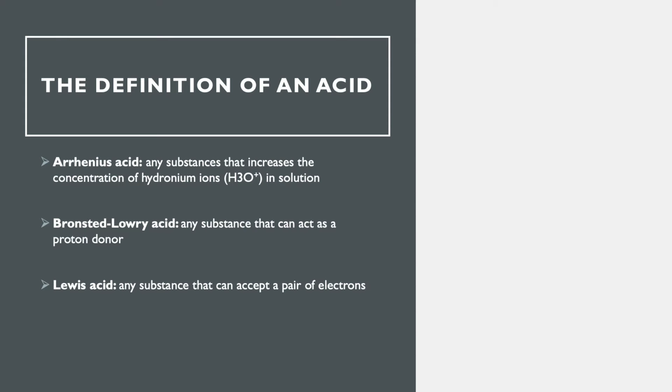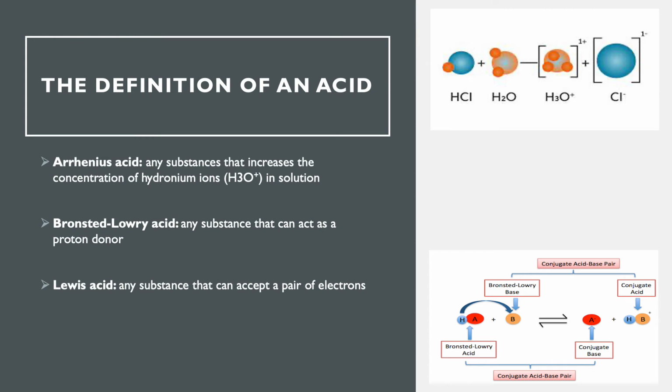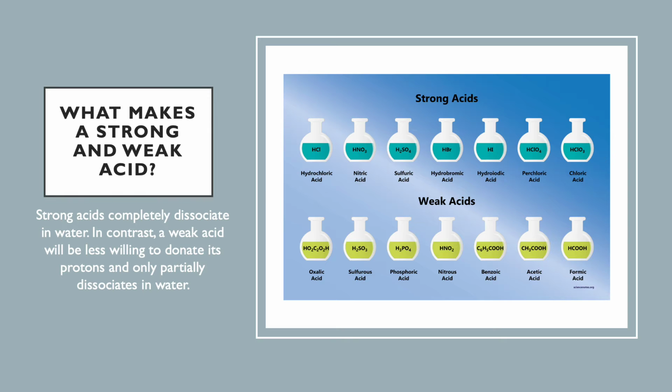There are three common definitions of acids. An Arrhenius acid is any substance that increases the concentration of hydronium ions in solution. A Bronsted-Lowry acid is any substance that can act as a proton donor. And a Lewis acid is any substance that can accept a pair of electrons.